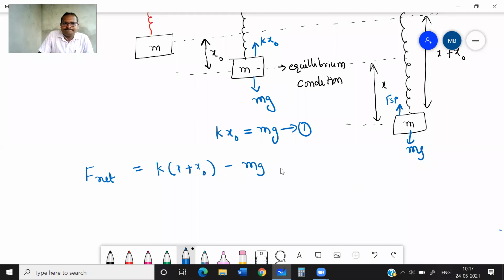I have written. From equilibrium position, expand it somewhat, pull it down somewhat. Now the spring force acting is K of x plus x naught. It is acting upward, whereas mg is still acting down. Any doubt in that?